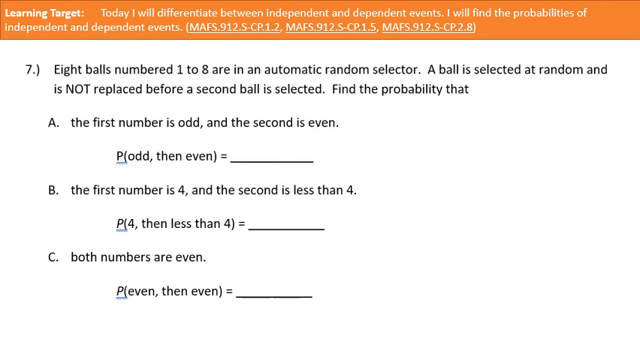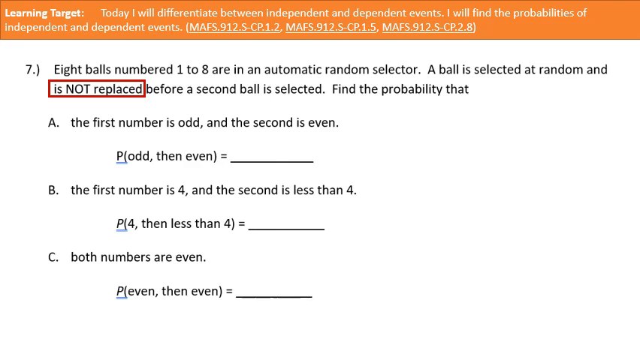Okay, so here we go. Number 7. We have 8 balls numbered 1 through 8 in an automatic random selector, kind of like the NBA draft. And a ball is selected at random and is not replaced before the second ball is selected. That means these are going to be dependent events. That means our probability is going to have to change. All right, so find the probability that the first number is odd and the second number is even.